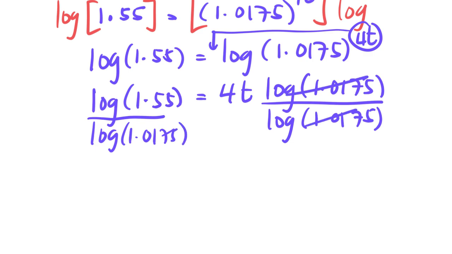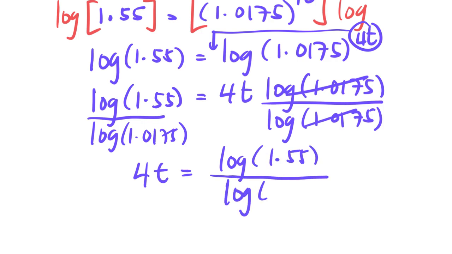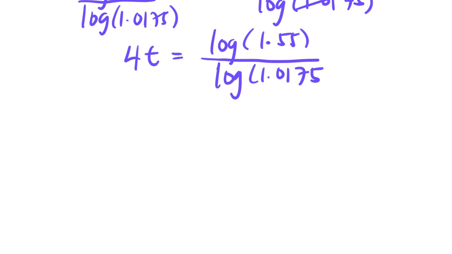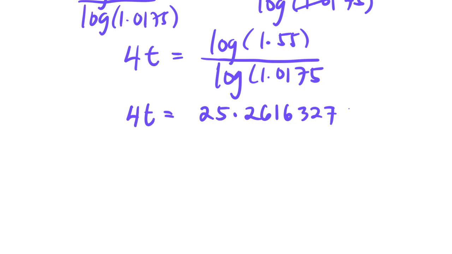So this is going to be cancelled out. What is left now is the logarithm of 1.55 all over the logarithm of 1.0175. If we use our calculator here, this should give us this amount. So 4t is going to give you 25.16, I'm going to write the whole numbers once again: 16, 32, and 79.